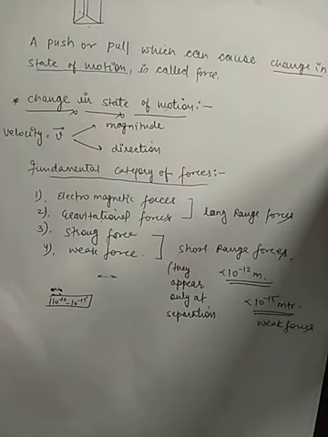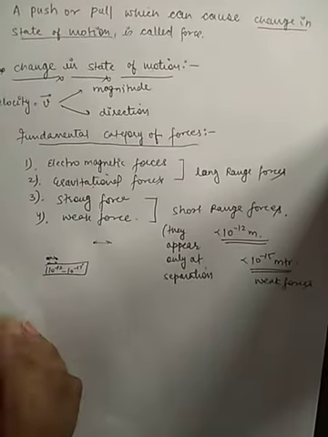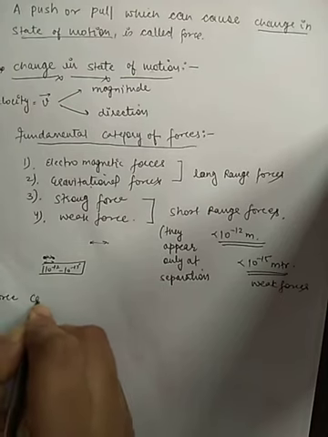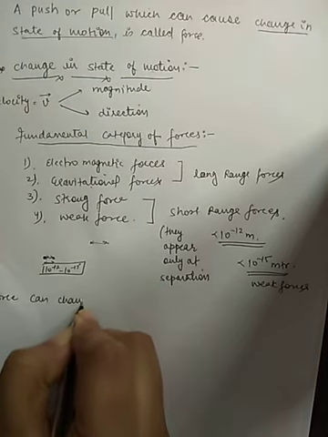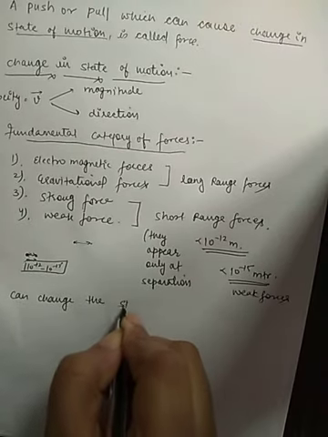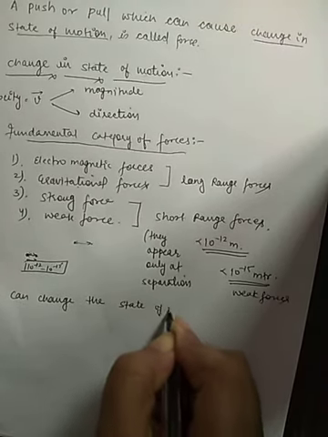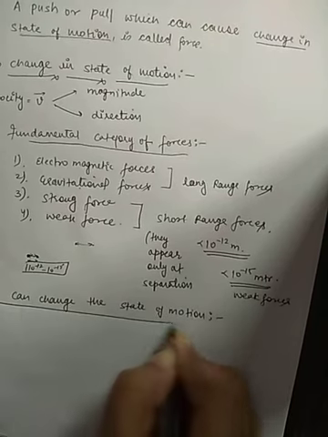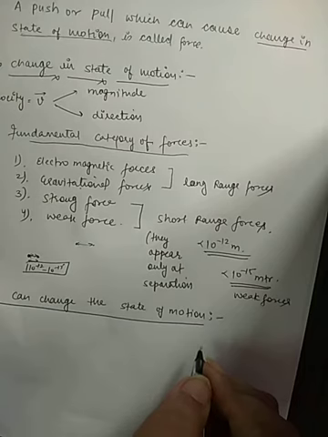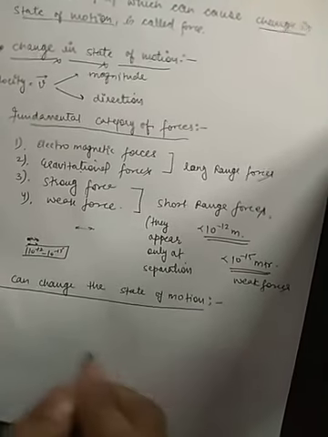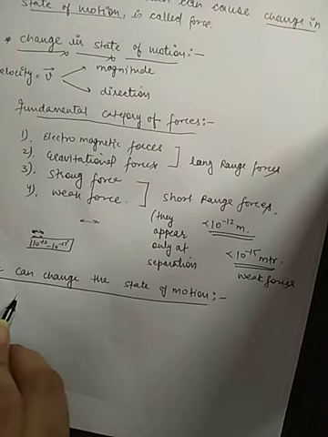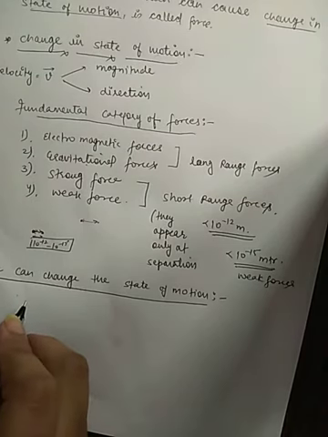Force can change the state of motion. How? Let's see. When we say state of motion, it is related to velocity, and change in velocity is caused by acceleration.